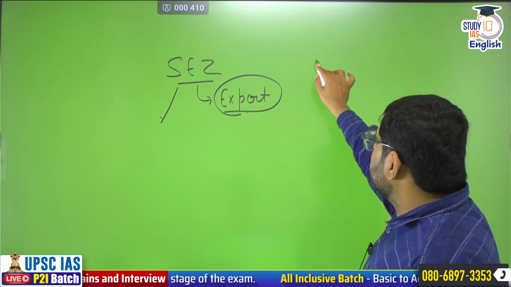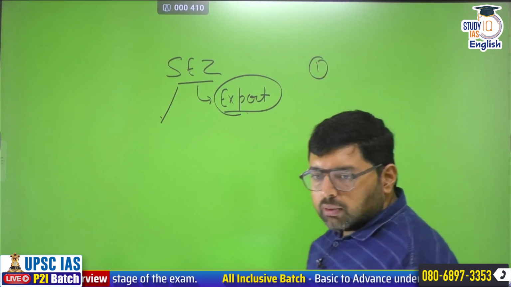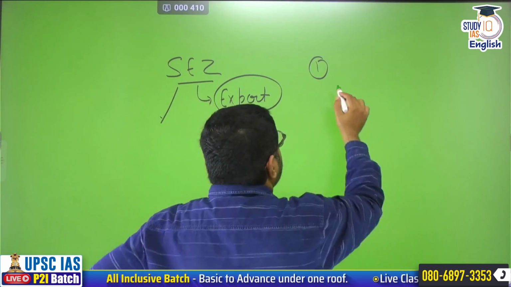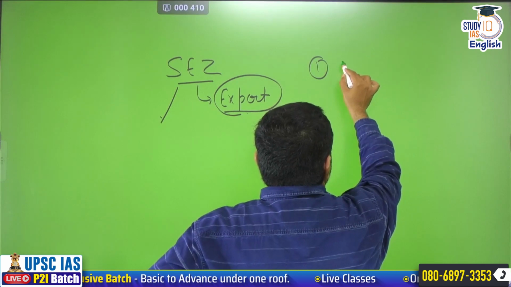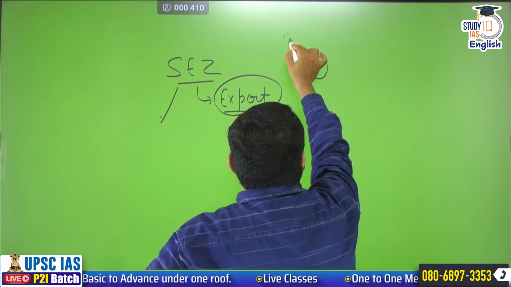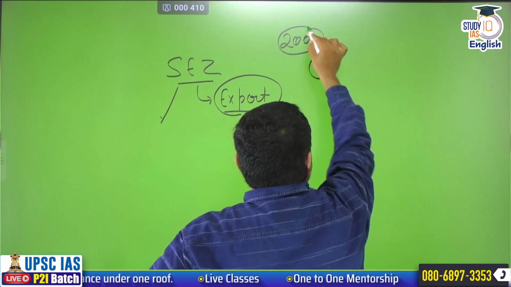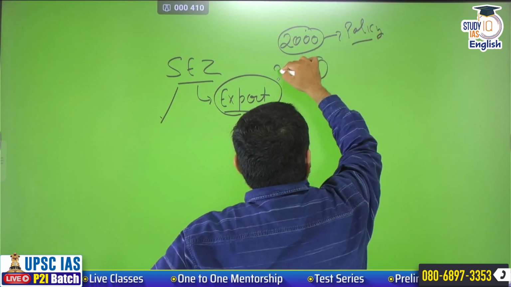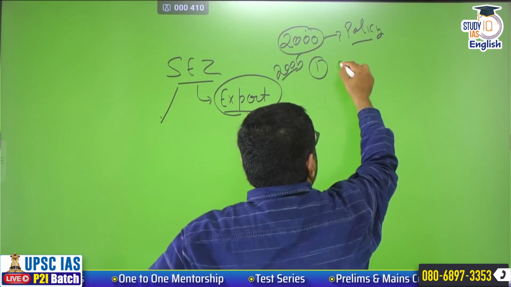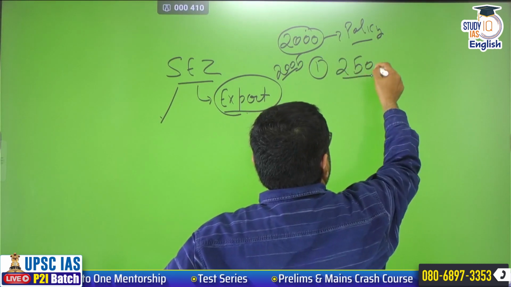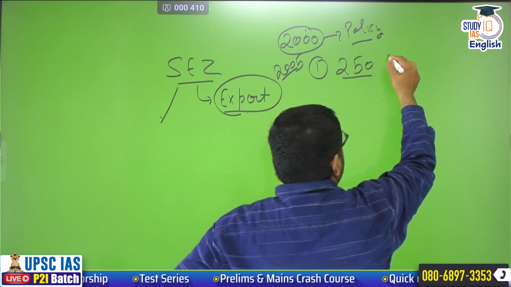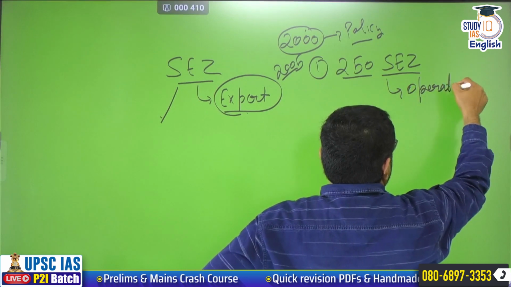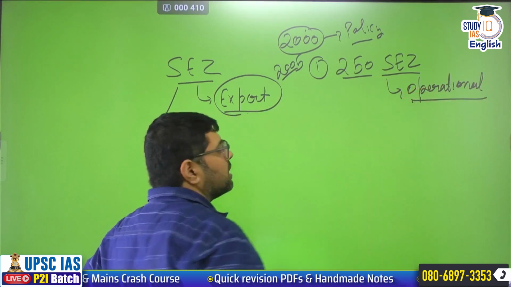We can verify this information in multiple ways. First, SEZs were established in 2000. The SEZ policy came in 2000, and in 2005 we got an Act. Till now, around 250 SEZs are operational.